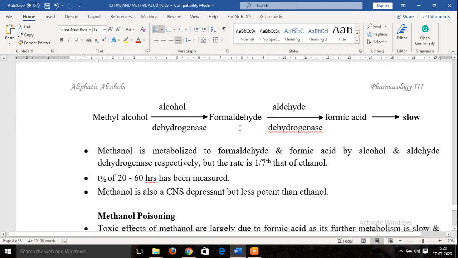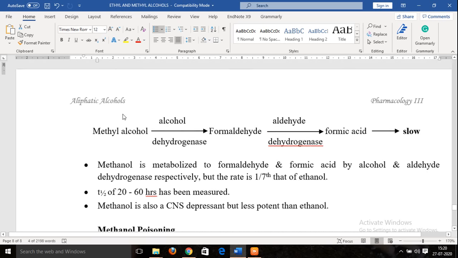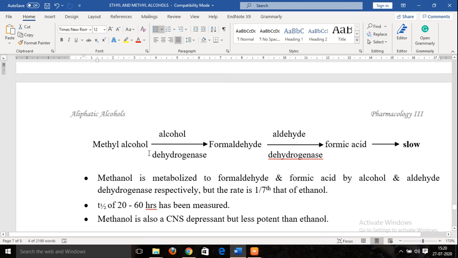Now coming to the metabolism of methyl alcohol. Methyl alcohol also gets metabolized in a similar way to ethyl alcohol. The pathway is similar and the enzymes involved are similar. Methyl alcohol is first acted upon by alcohol dehydrogenase and converted into formaldehyde, an aldehyde. Further, this formaldehyde is acted upon by another enzyme, aldehyde dehydrogenase, and converted into formic acid. But this metabolism of methanol is slow to occur.